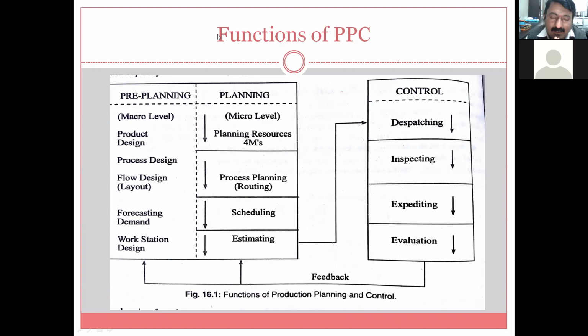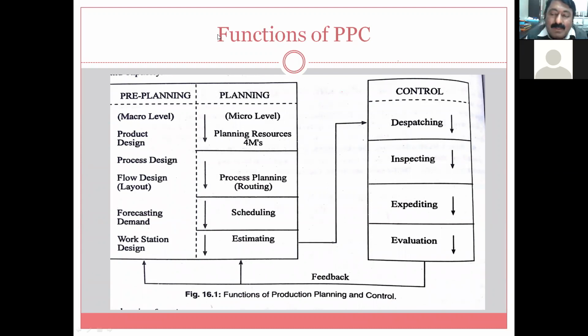Very stringent tolerances are there, and if we are using an attachment on a milling machine for producing gears, the highest accuracy cannot be achieved. You have to go for a gear generation method, using a separate attachment like a Maag machine, or at least you have to go for a hobbing machine.